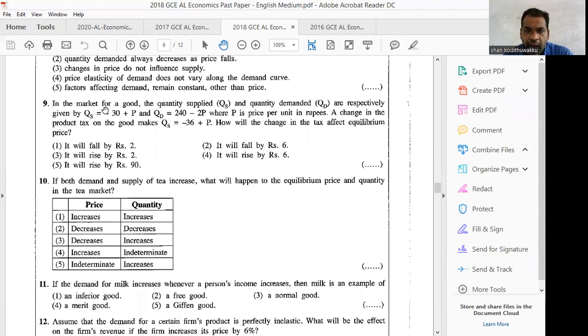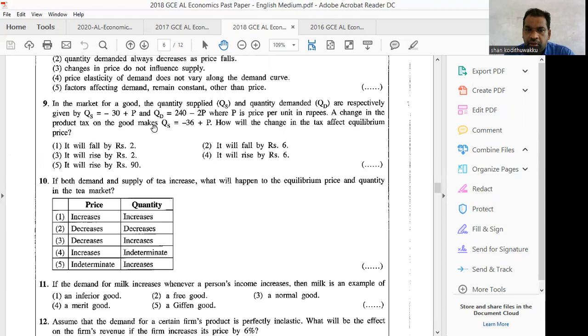Then here, in the market for a good, the quantity supplied QS and quantity demanded QD are respectively given by QS = -30 + P and QD = 240 - 2P, where P is price per unit in rupees. A change in the product tax on the good makes QS = -36 + P. How will the change in the tax affect the equilibrium price? Here you are given the demand equation and supply equation. Through that, you have to first find the equilibrium price and equilibrium quantity.